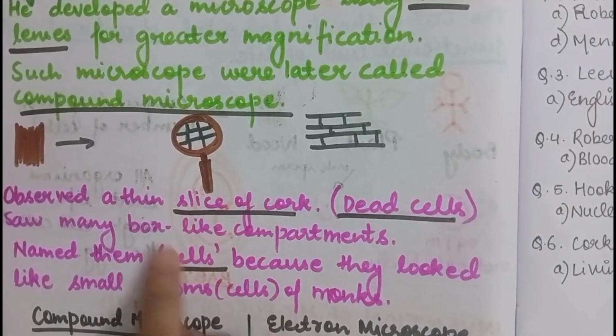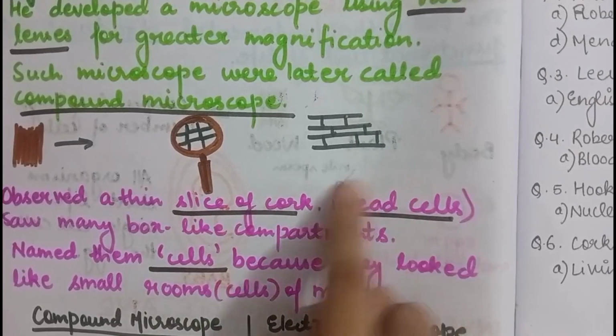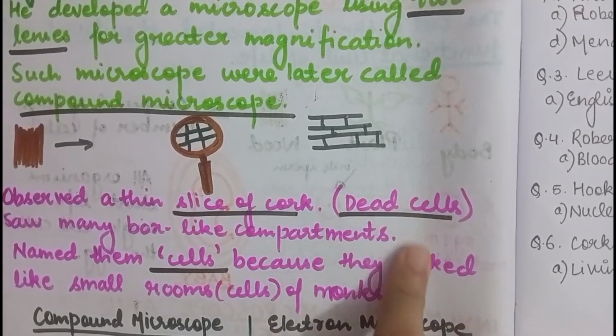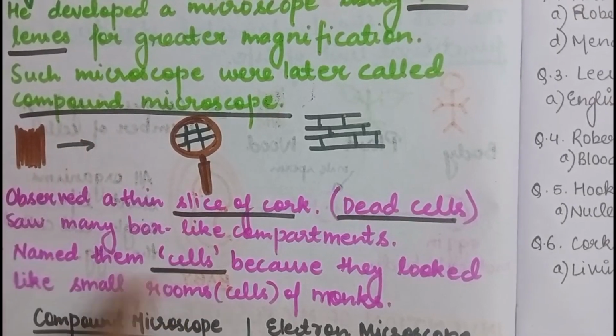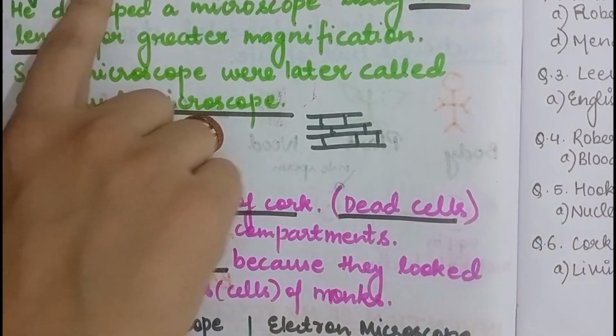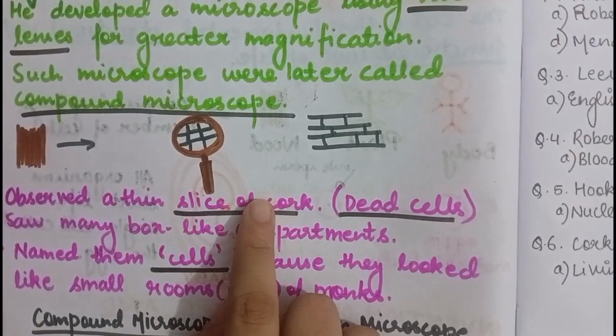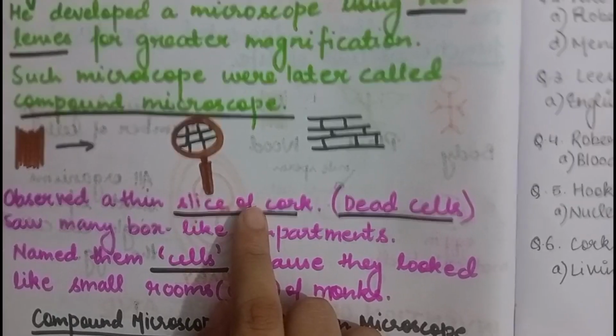So generally he observed a slice of cork, and this cork is made up of dead cells. This bark has cells which are dead. So this question may be asked: did Robert Hooke observe living cells or dead cells? So he observed dead cells.